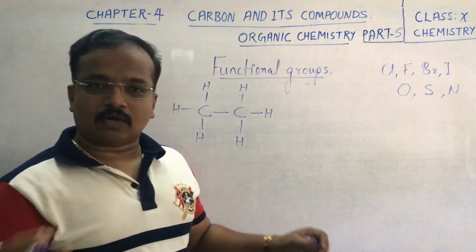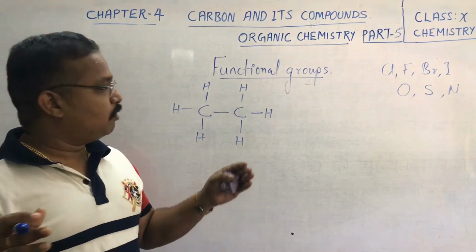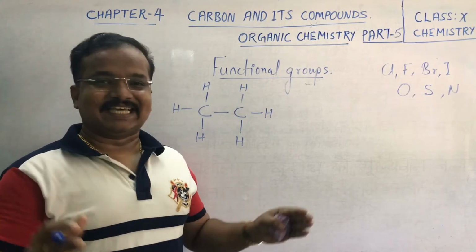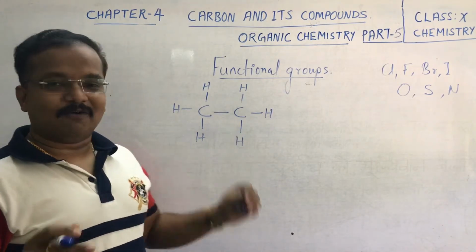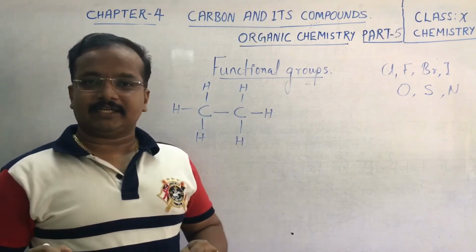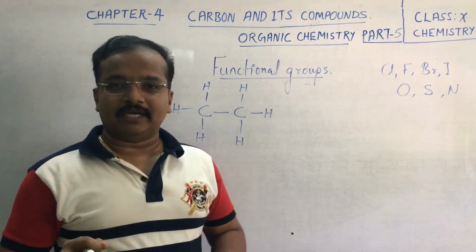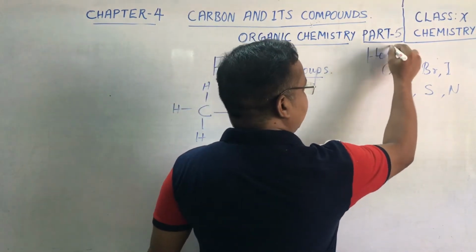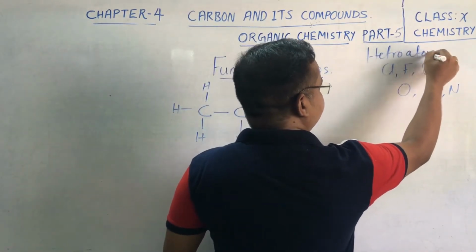These elements also form bonds with carbon. Carbon is very friendly with these atoms also. As we have already discussed, any one of the hydrogen atoms is getting replaced by these atoms. Together we call them heteroatoms.